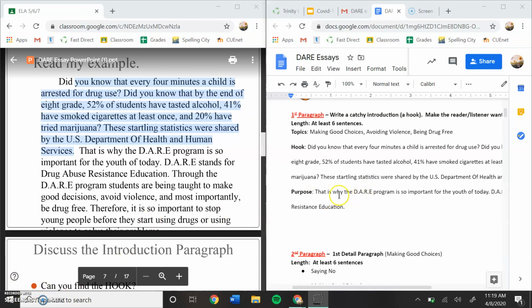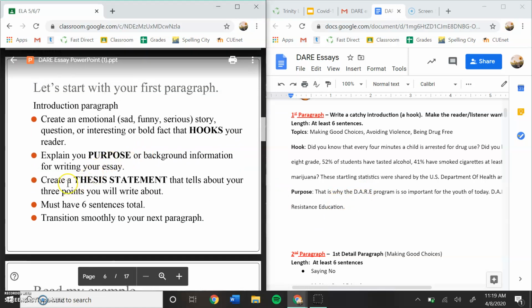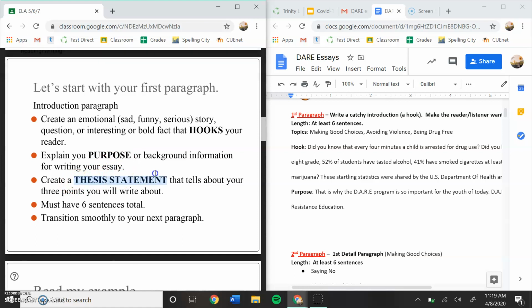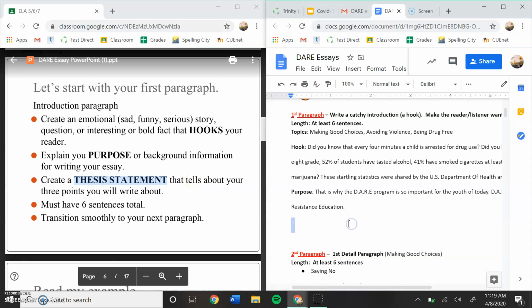After we write our purpose, let's go back up and see what the next step is. The next step is our thesis statement. So your thesis statement is going to tell about the 3 points that you're going to write about. So over here, let's make a section for thesis statement. Okay.